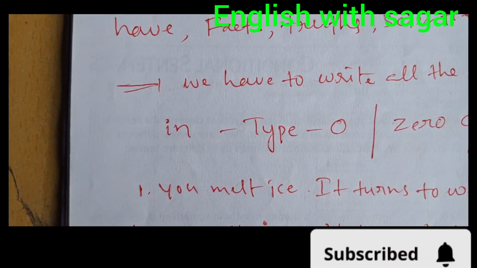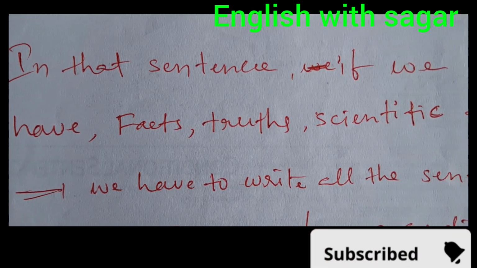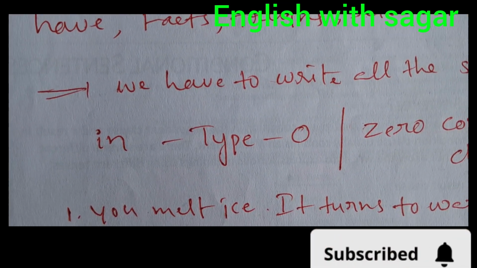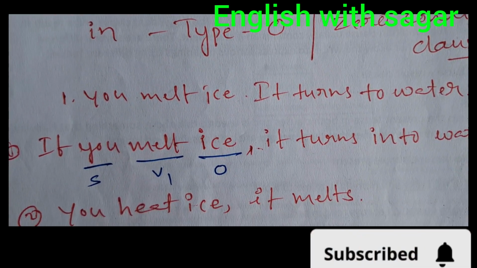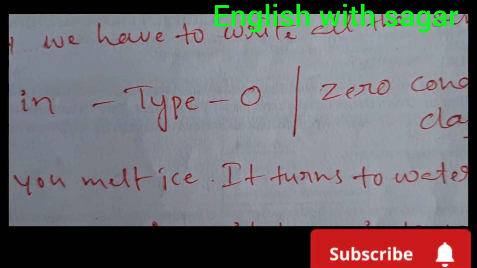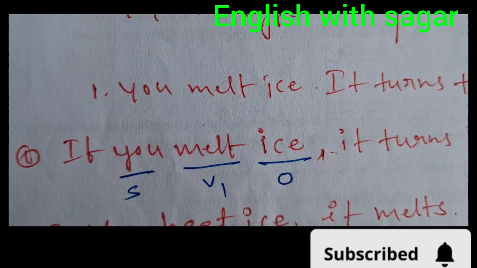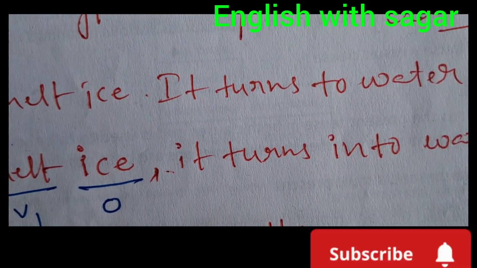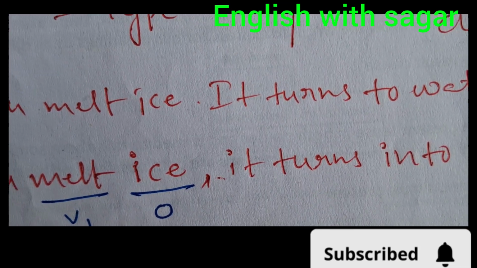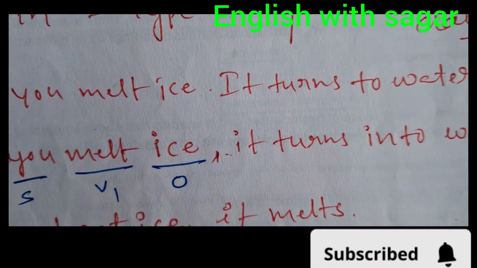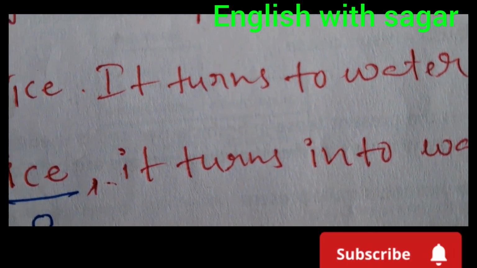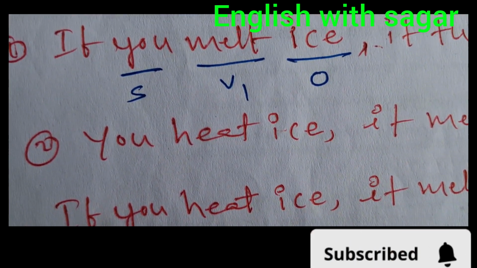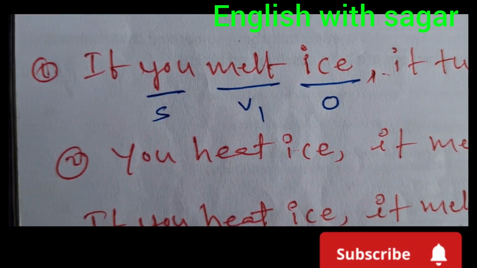So when we write, if you find a general truth or scientific fact in the question, immediately you have to go to the zero type condition clause. Example: if you melt ice, it turns into water. Here, turns is a third person singular, so s or es comes after the verb.